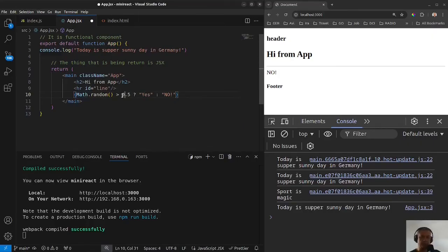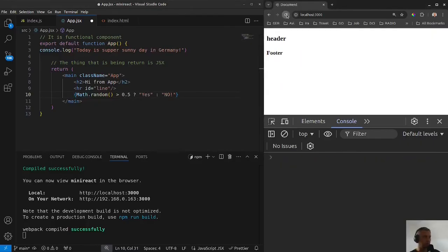So it means we are looking for a 50% chance of something happening. And if it's more than 0.5, yes. If it's less, no. So let's refresh it. Yes. Refresh it again. Yes. Refresh it again. No. So depending on the result, we get some text that we can show on a page.